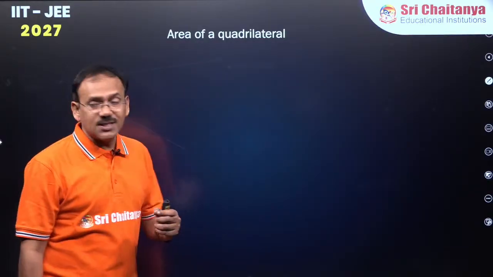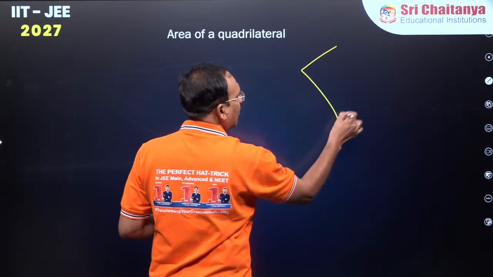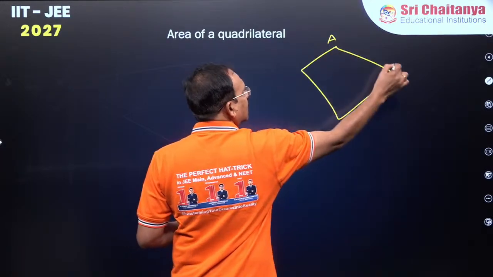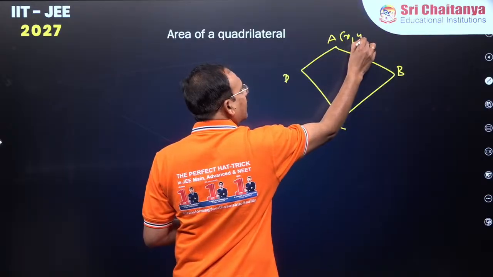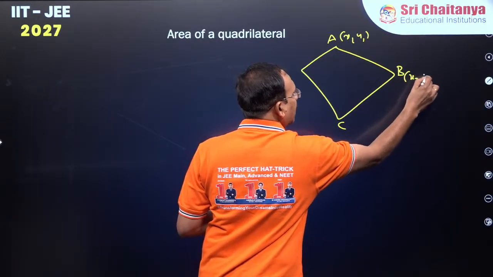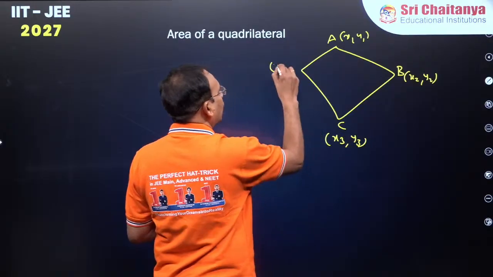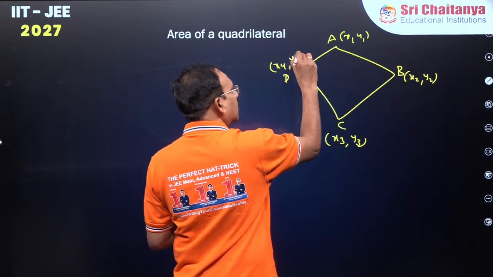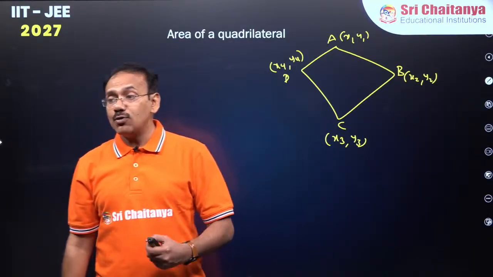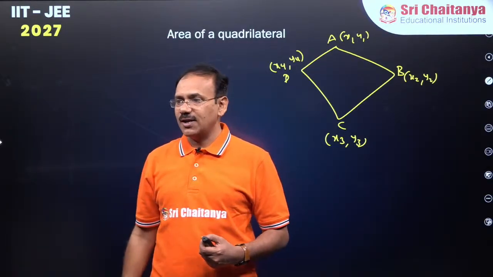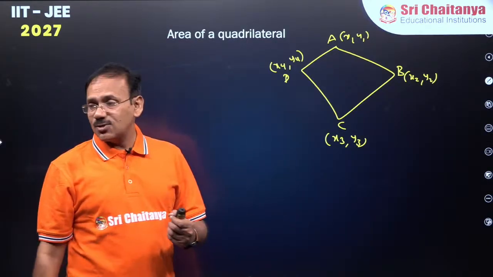If 4 vertices of a quadrilateral are given, say A, B, C, D, where A is x1, y1, B is x2, y2, C is x3, y3, D is x4, y4, and these are 4 consecutive vertices, how do you find the area of this quadrilateral?